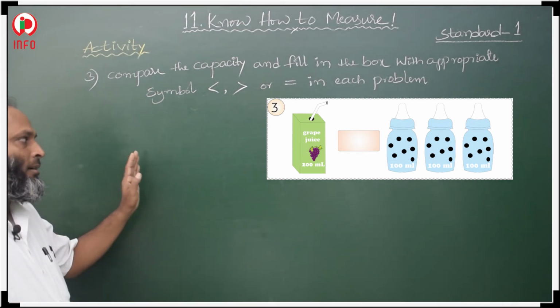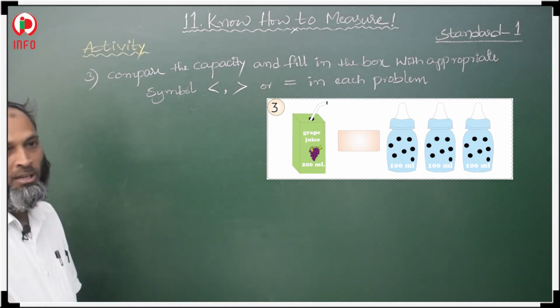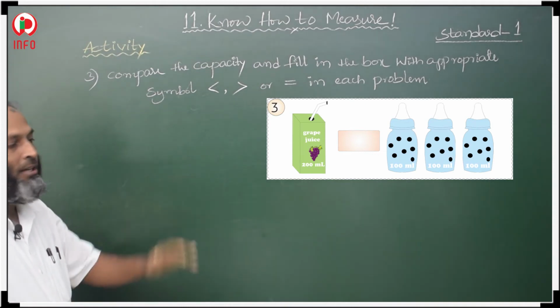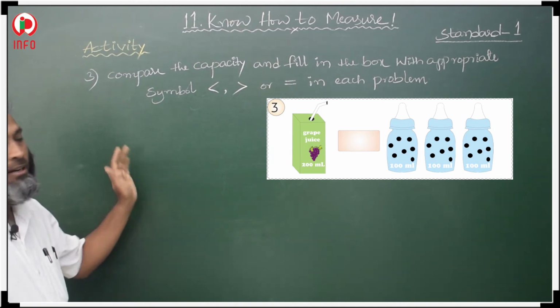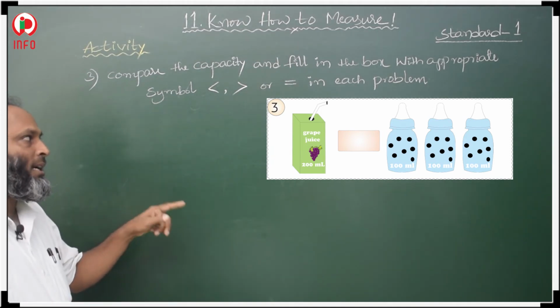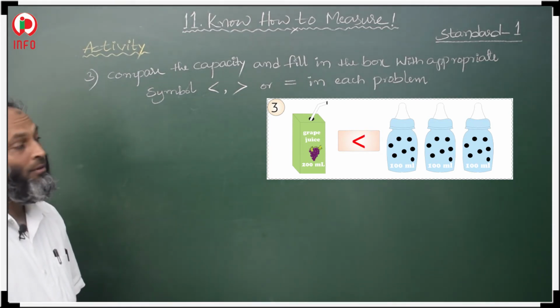See here, on the left side 200 ml grape juice is there, on the right side 300 ml grape juice is there. If we add all three, that is equal to 300 ml. So, 200 is on the left side and 300 is on the right side. So, we have to use the less than symbol.